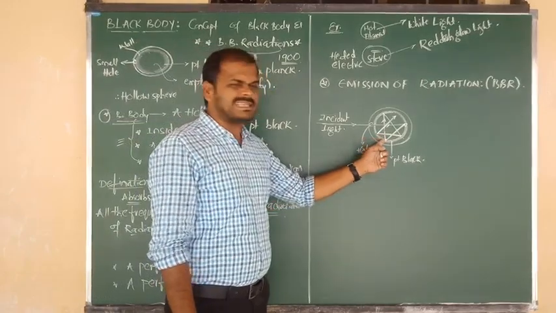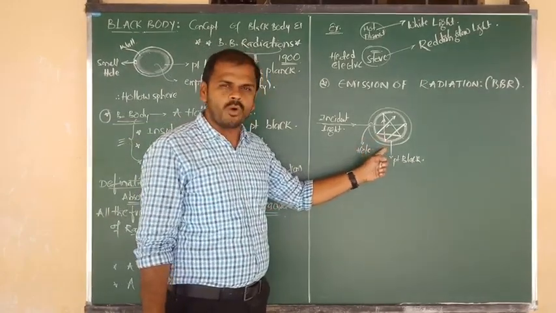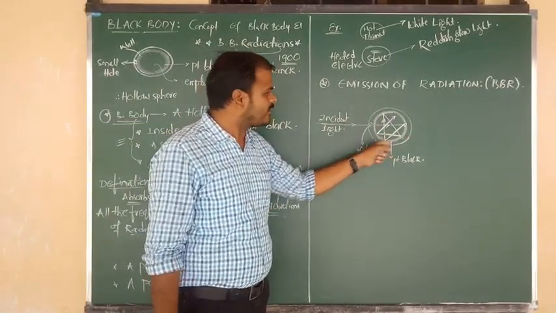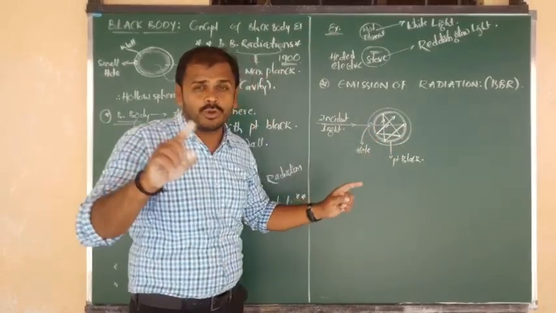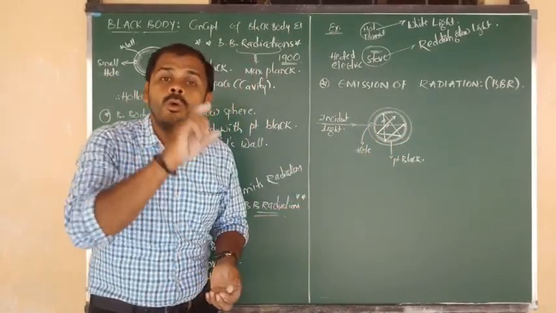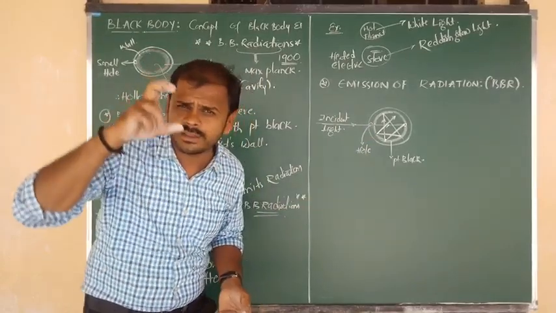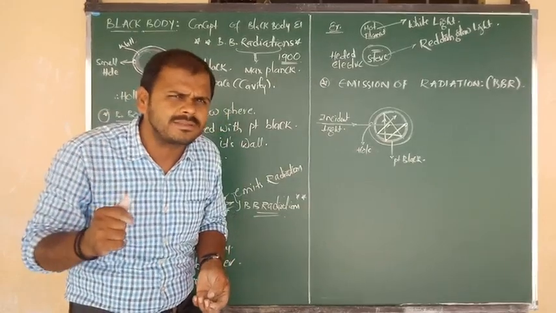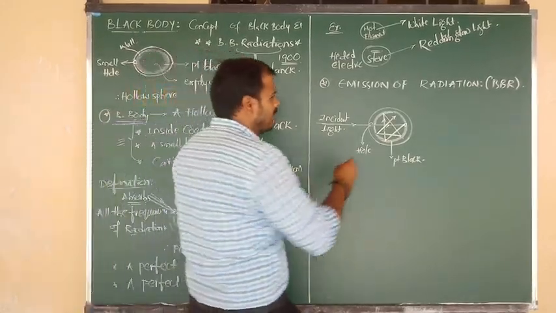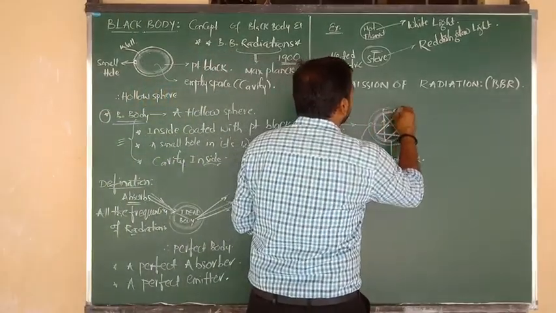So in the black body, this is the interior wall and this is the exterior wall, and in that wall it contains a small hole, no problem. But I have already told you, black bodies are nothing but hollow metallic spheres. They are coated with metals. I mean, they are made of metals, which means they contain a number of electrons.